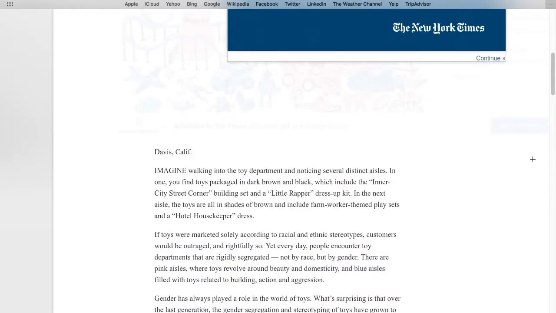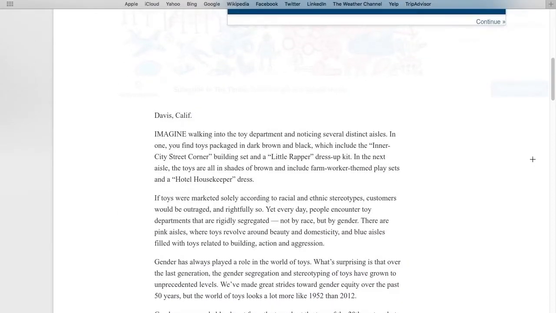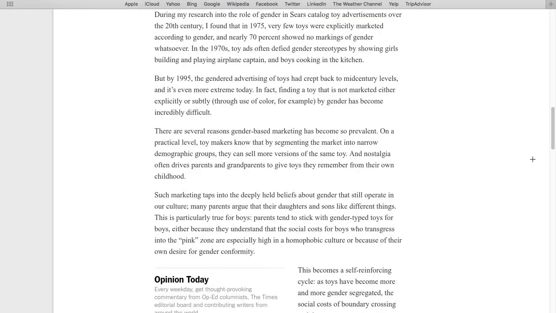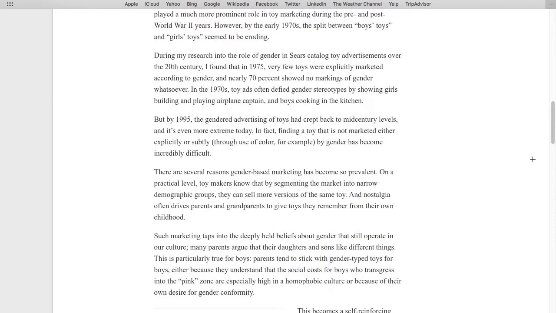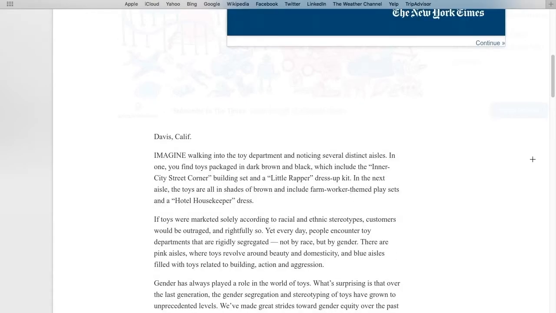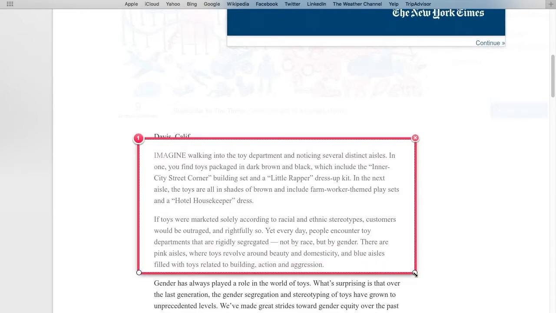I know it has an advertisement here, but you can just ignore that. So here we have the full length article, right? We're going to play the believing game with the whole article. I'm going to do the first couple of lines for you, and then you're going to do the next lines.